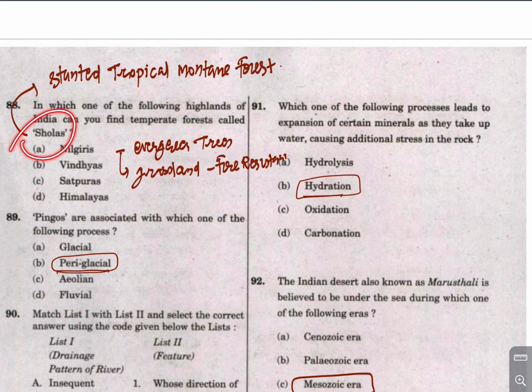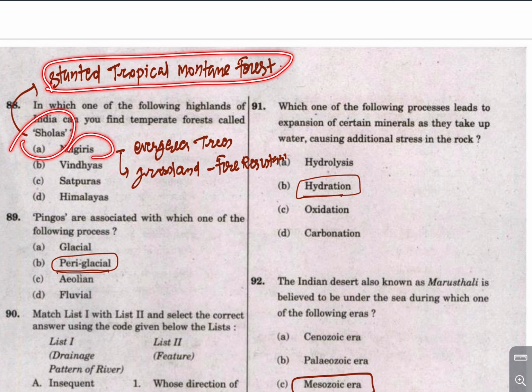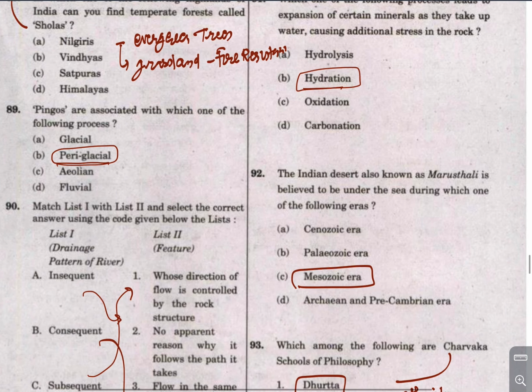Now Shola forest, as we know, is found in the Nilgiris. These are stunted tropical mountain forests which have evergreen trees and grassland which is fire resistant. Now the pingos, this might be a question of great interest. Pingos are associated with which one of the following processes?